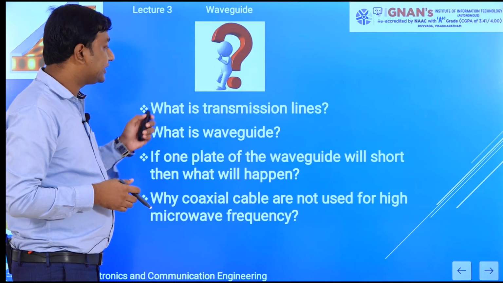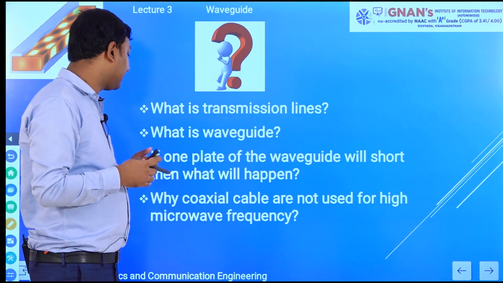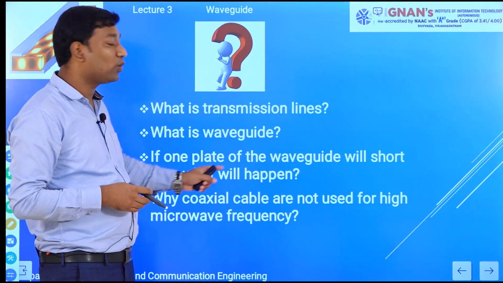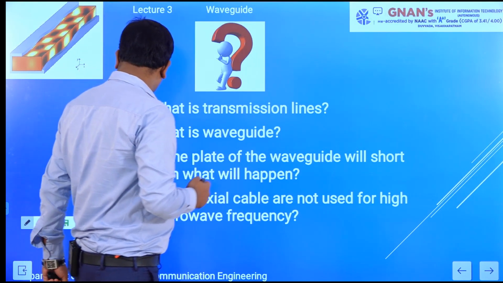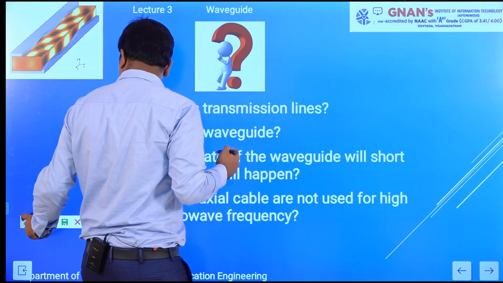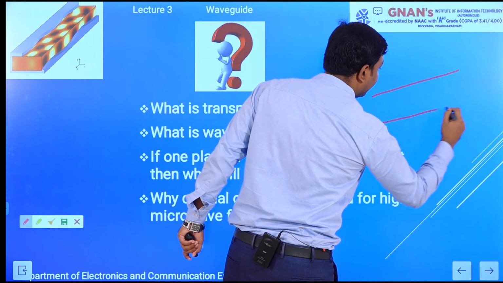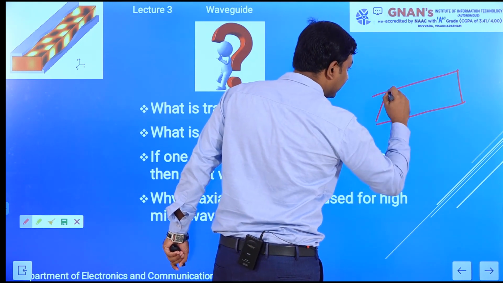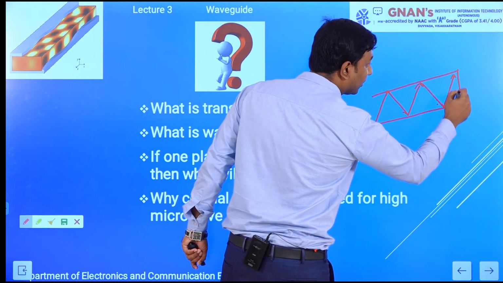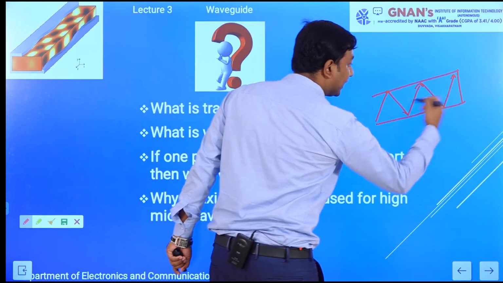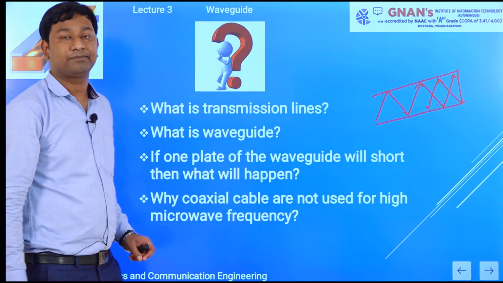Now coming to the questions. In this lecture we will cover these questions. What is a transmission line? What is a waveguide? If one plate of the waveguide is shorted, then what will happen? If we short one plate of the waveguide, then a standing wave pattern will be generated. Whenever we see, if we short this plate, then this is our incident wave. This wave will be reflected from this particular point. If this point reflects, then another wave will be created. So this will create the standing wave pattern.